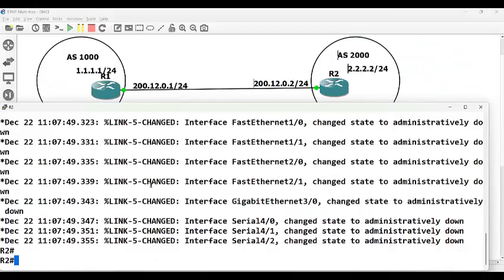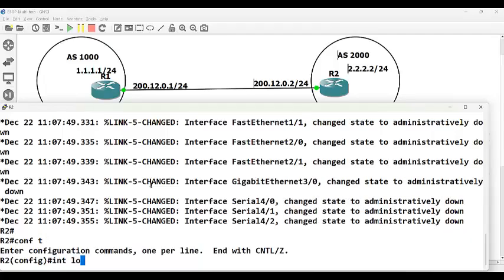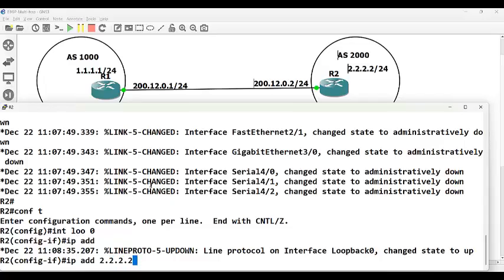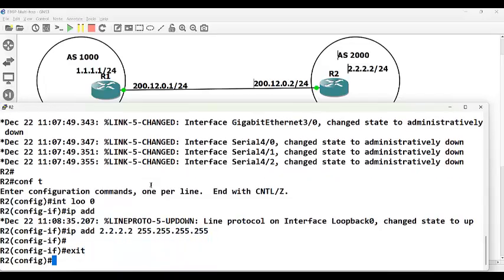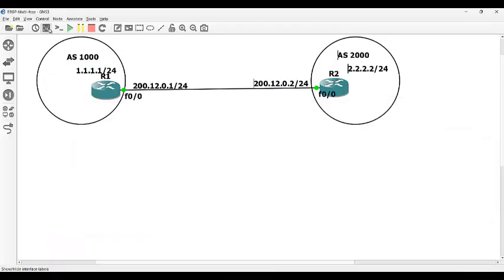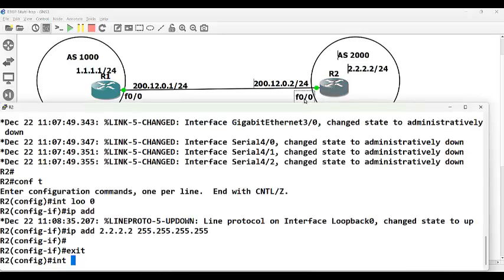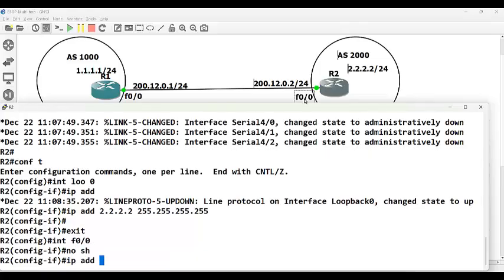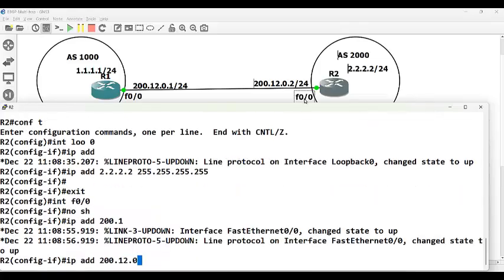Right, on router 2, let me put the IP address on interface loopback 0, IP address 2.2.2.2, and then I would like to give another address on the physical interface. The interface name is F0/0, 200.12.0.2.